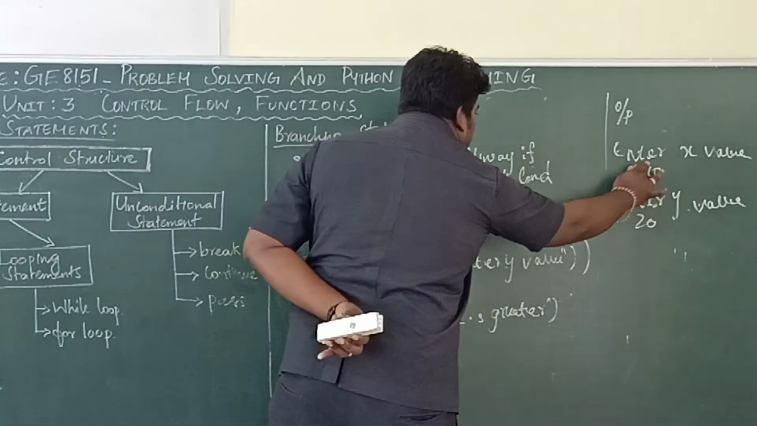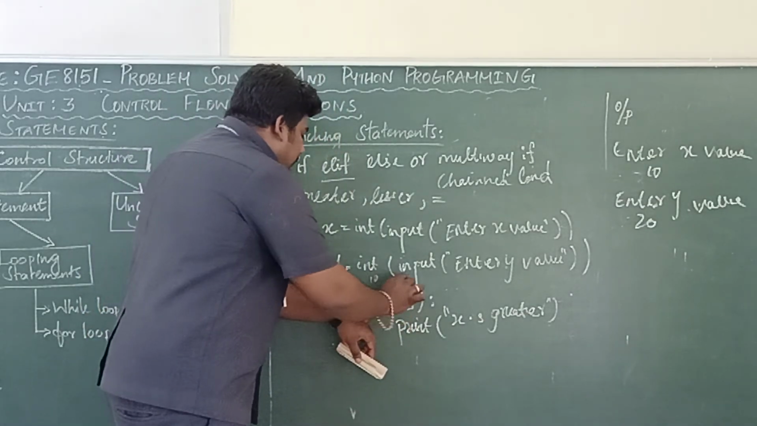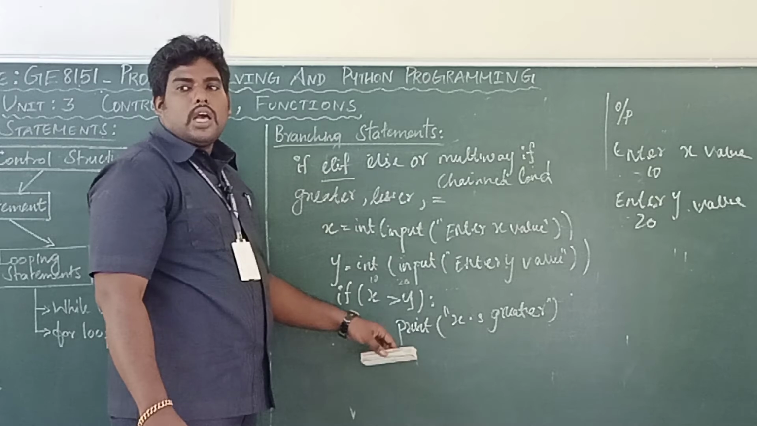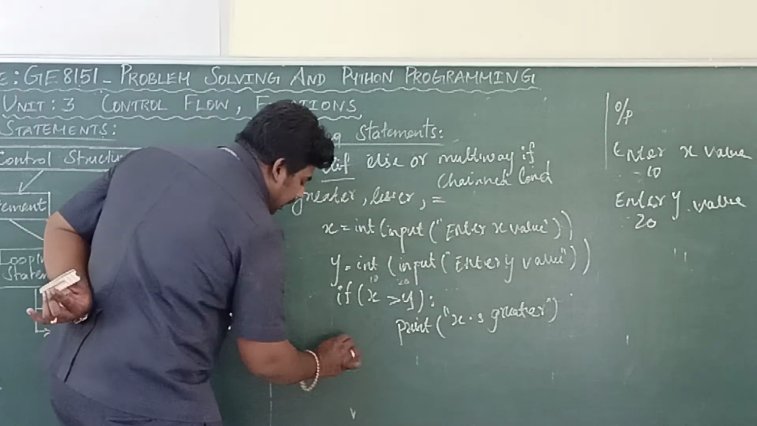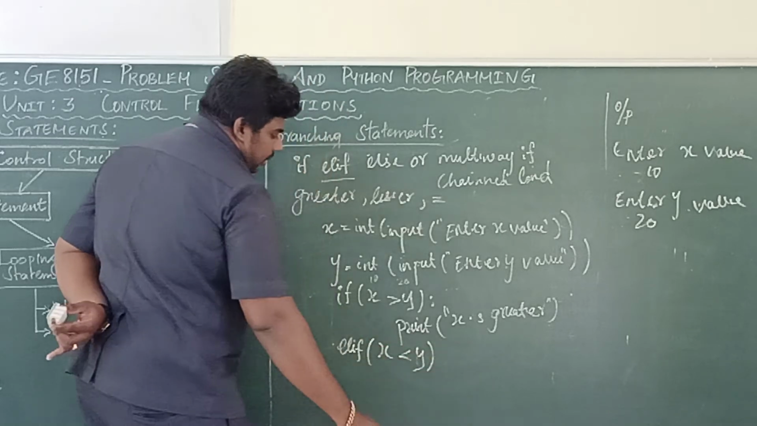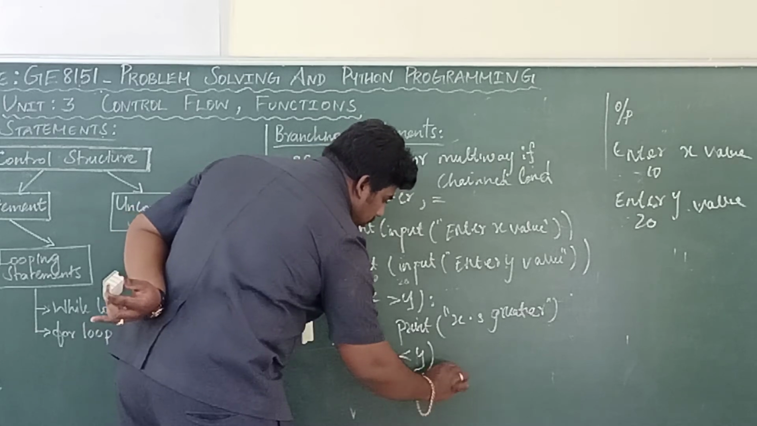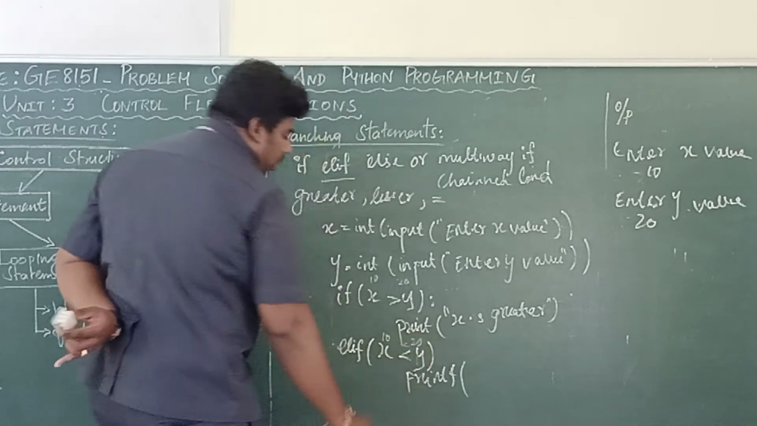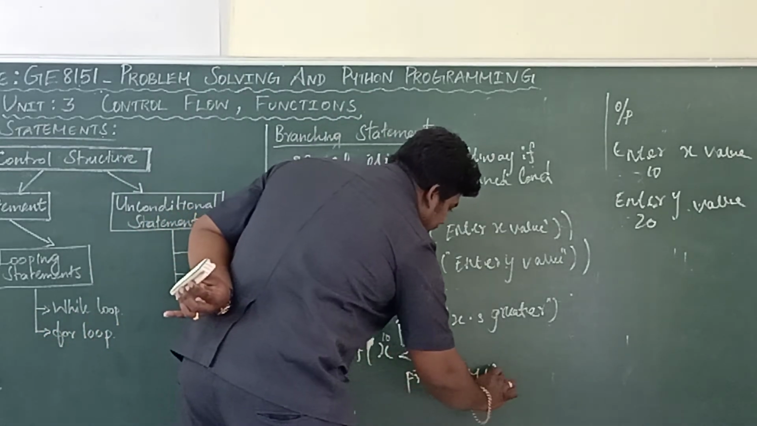For example, here the condition is false, right? What's the x value? 10. What's the y value? 20. 10 greater than 20, the condition is false. If the condition is false, I am going to check another condition. Which statement do I want to use? Elif. Elif x less than y, print. Here what's the condition? 10 less than 20. Condition true or false? The condition is true. So which one is greater? Y is greater. Print y is greater.